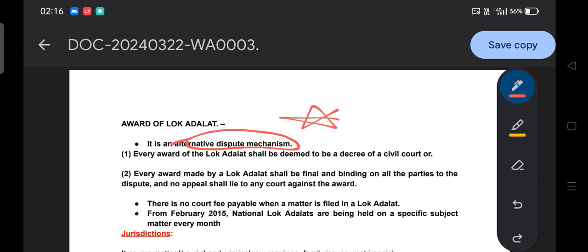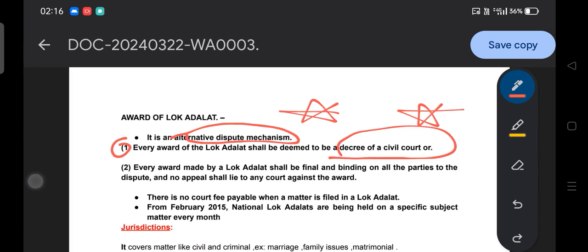Then moving to the next point: every award of Lok Adalat shall be deemed to be a decree of a civil court. So Lok Adalat has the power of a civil court. Every award made by Lok Adalat shall be final and binding on all the parties to the dispute, and no appeal shall lie to any court against the award.